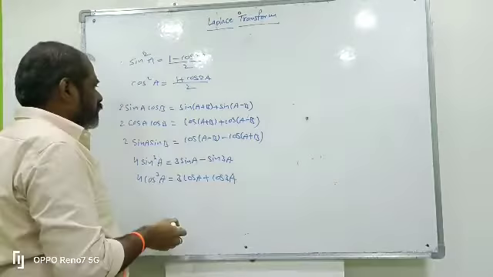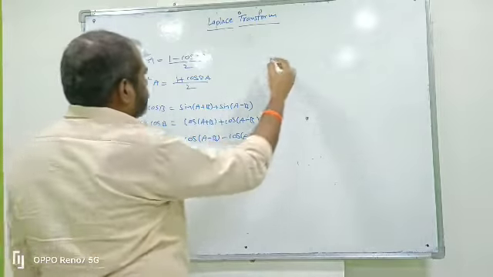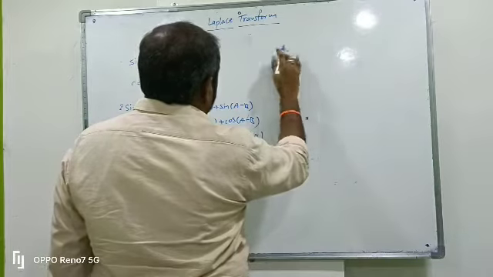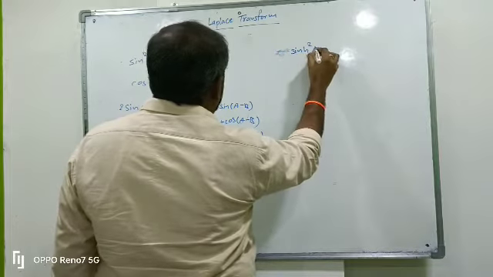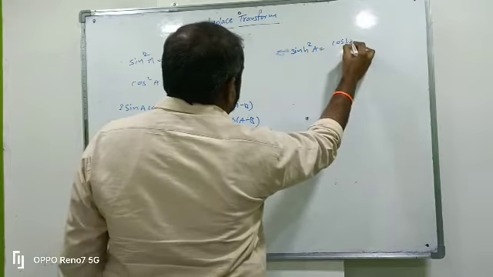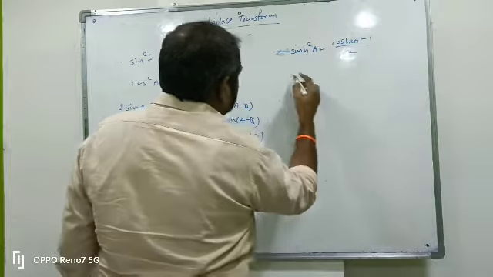For the hyperbolic functions also, we can remember: sinh square a means cosh 2a minus 1 by 2.